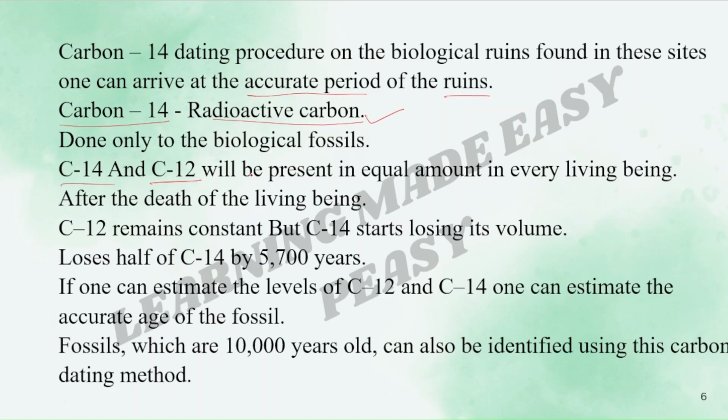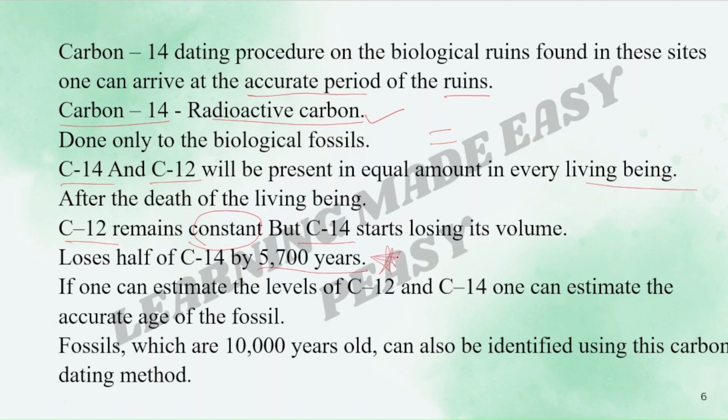C14 and C12 will be present in equal amount in every living being. After the death of the living being, C12, that is carbon 12, remains constant. But C14 starts losing its volume. The living beings lose half of C14 by 5,700 years.